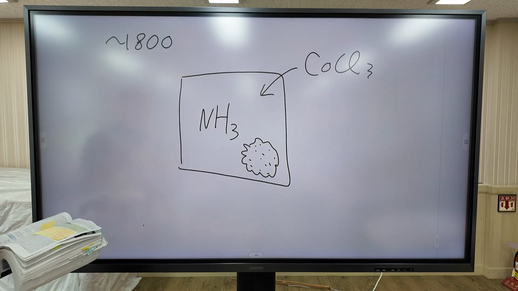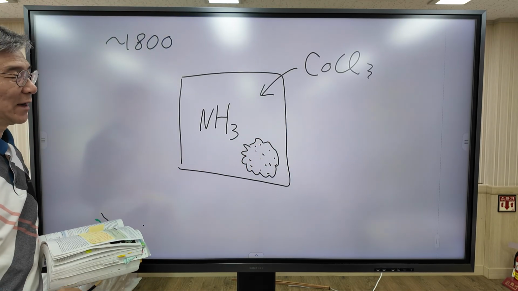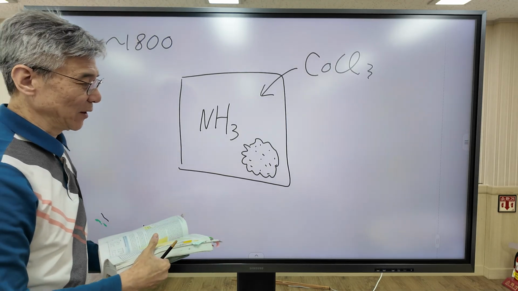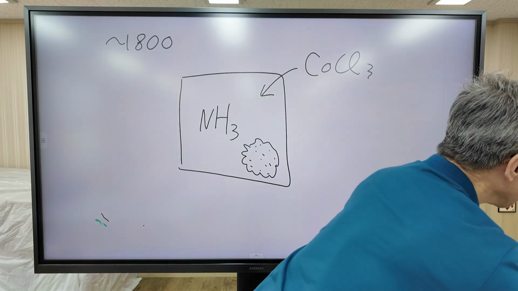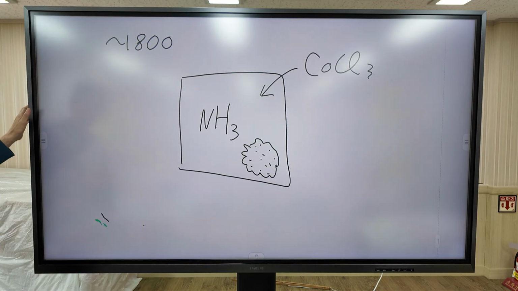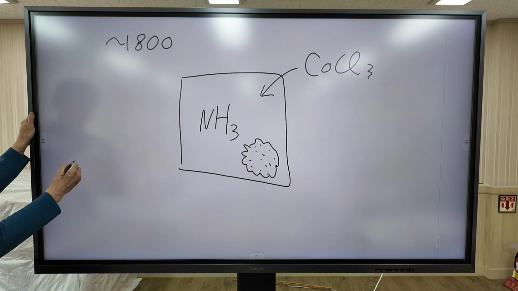Today, this reaction is normal, but at that time, it was very, very strange, because around this time organic chemistry was the dominant field of chemistry, and through organic chemistry they developed the concept of valency.